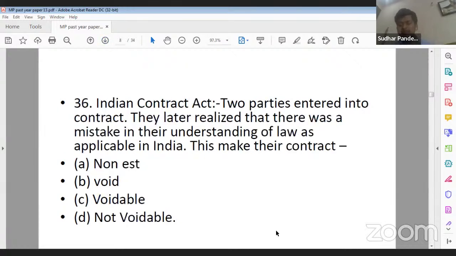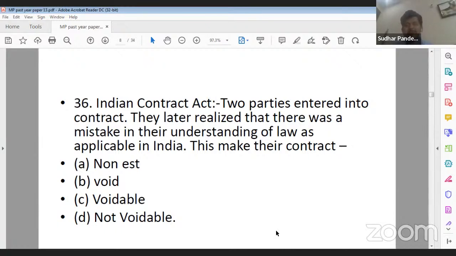Question number 36. What is 36 saying? Two parties entered into a contract. They later realized that there was a mistake in their understanding of law as applicable in India. This mistake to their contract is A, non-est, B, void, C, voidable, D, not voidable. What should be the correct answer of question number 36?